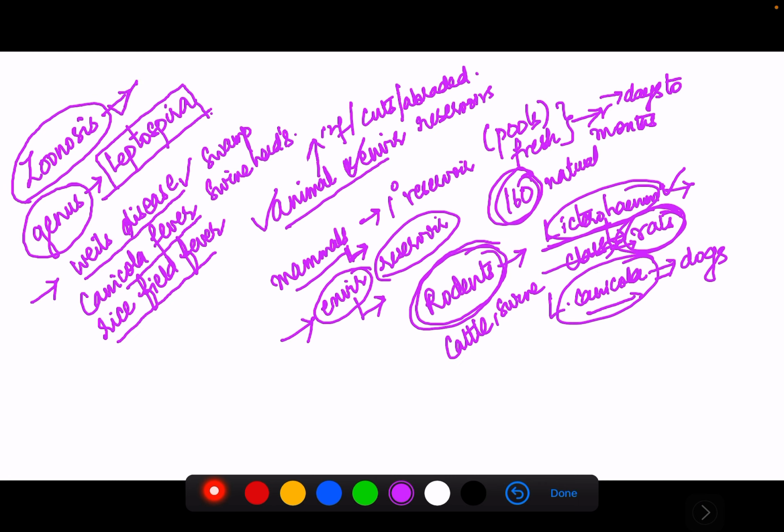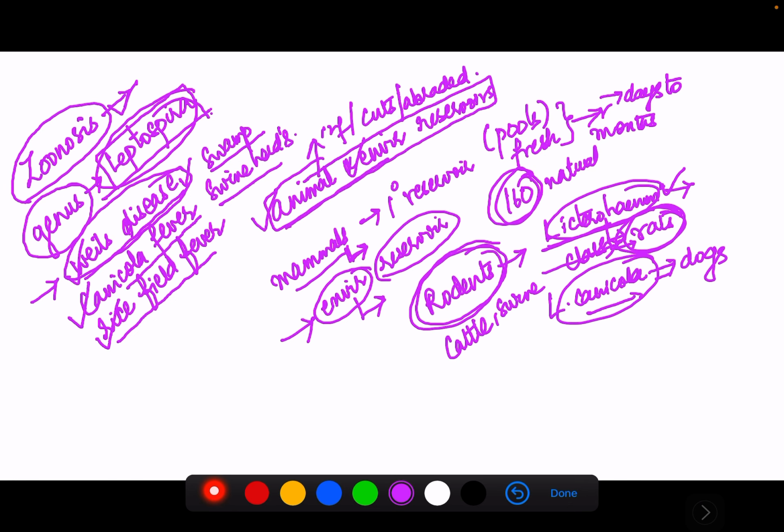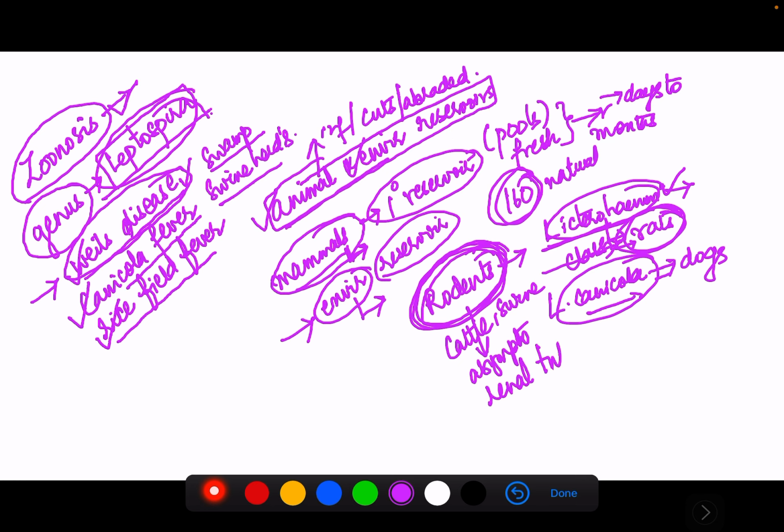So it is a zoonosis. The genus is Leptospira. It is called by different names: Weil's disease, canicola fever, rice field fever, and swamp or swineherd's fever. It has animal and environmental reservoirs. Mammals are the primary reservoir, of which rats are the primary. After they get infection, rodents are asymptomatic and lodge the Leptospira in the renal tubules.